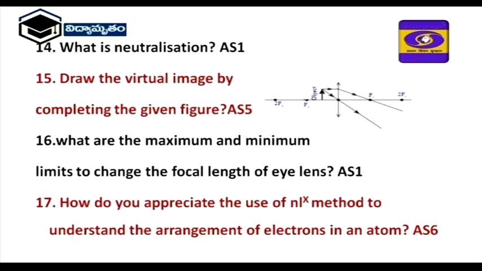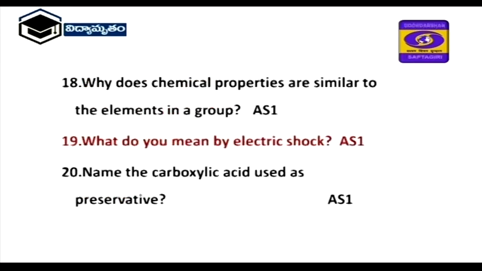17th question, how do you appreciate the use of analysis method to understand the arrangement of electrons in an atom? This is an AS6 question. So, here this is the appreciation question. Why are the chemical properties similar for the elements in a group? Here the outermost configuration is also one of the important aspects in this question. You write the answer in 1 or 2 points.